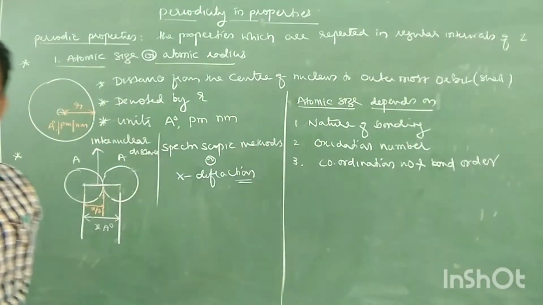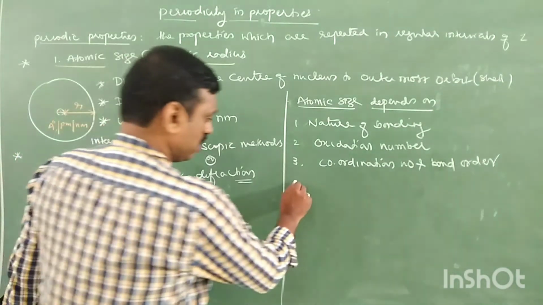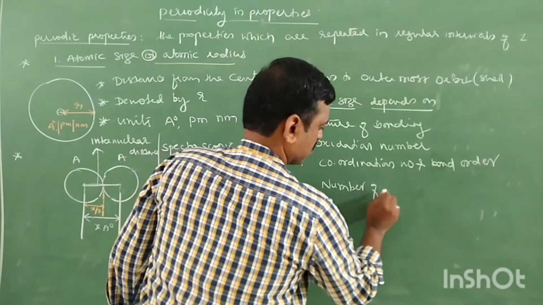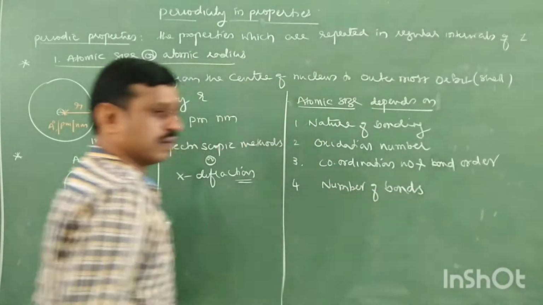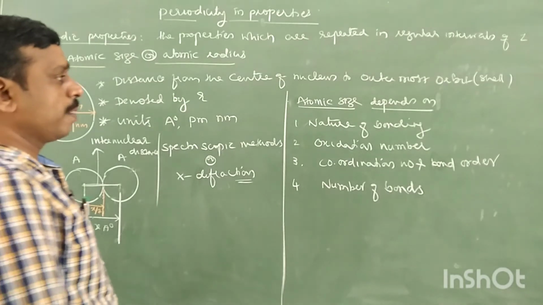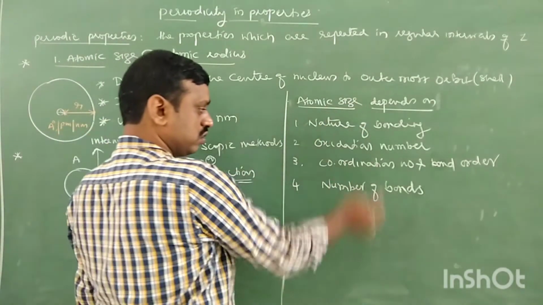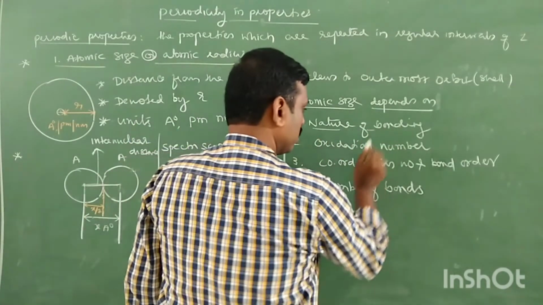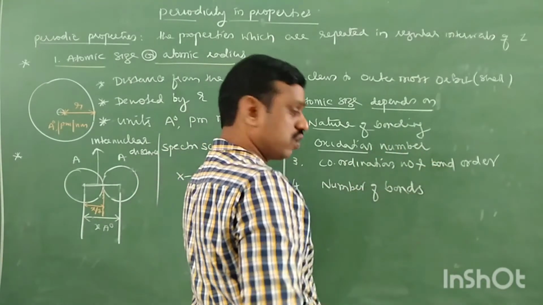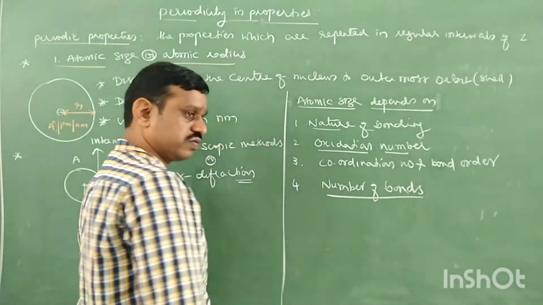Bond order is nothing but the number of bonds. So therefore, atomic size depends mainly on these factors: one, nature of bonding; two, oxidation number, oxidation state; coordination number; and bond order, and number of bonds.